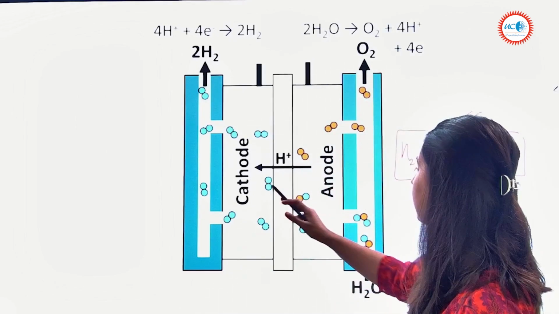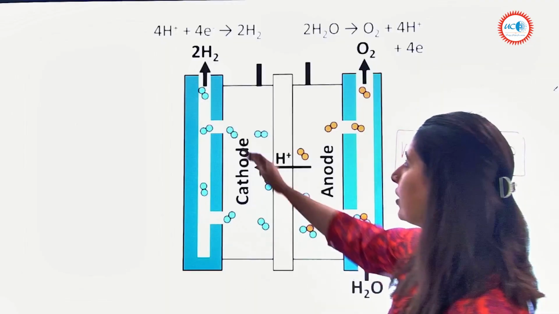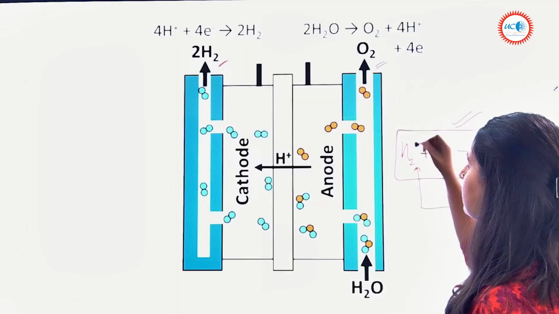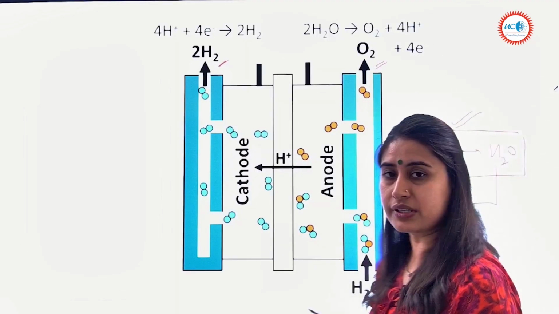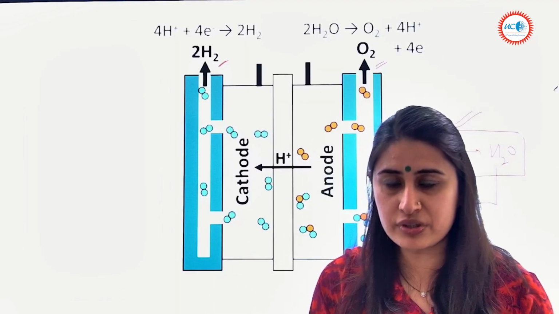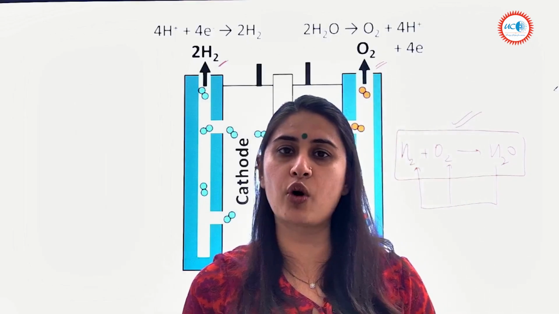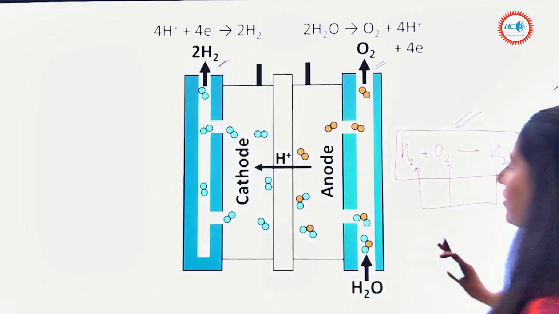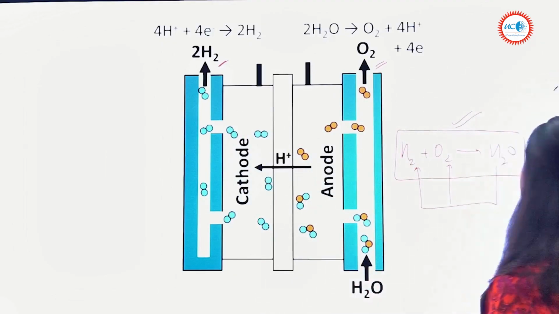So you can see that here we have, on the cathode side, the emission of hydrogen and, on the anode side, the emission of oxygen. So it is with the help of electricity that we are carrying out this non-spontaneous reaction and producing hydrogen from this whole process of making use of the electricity.